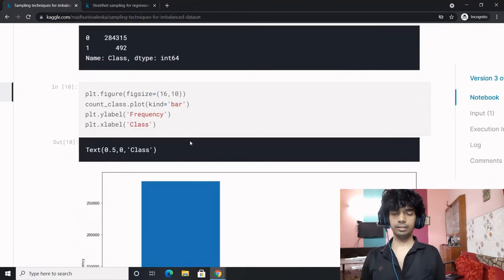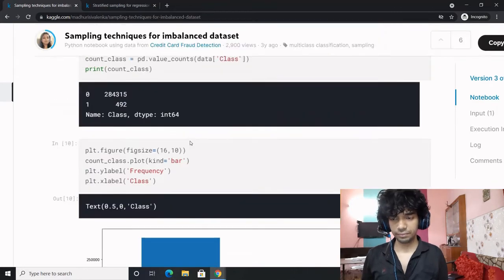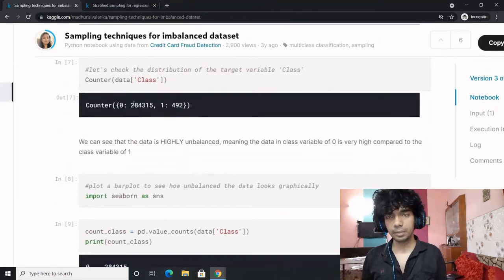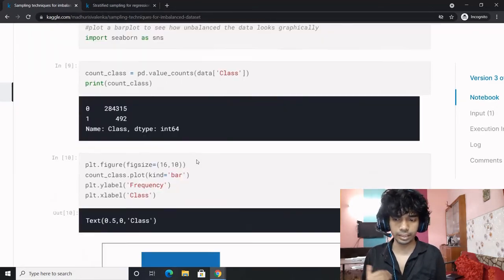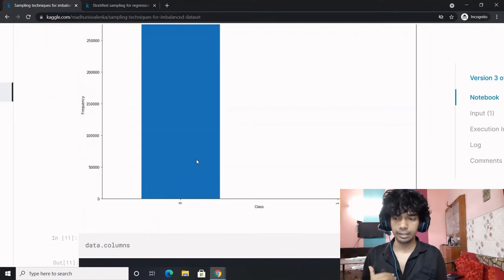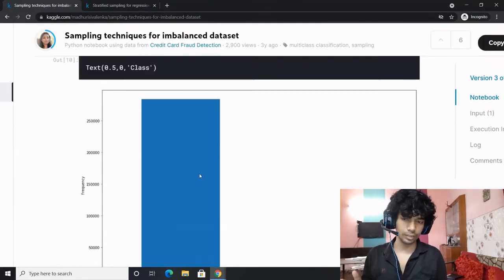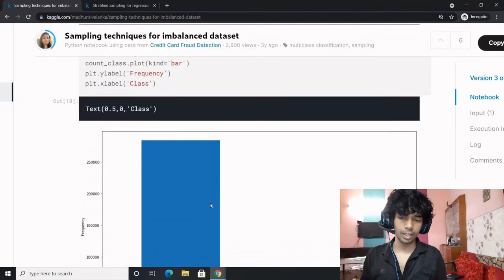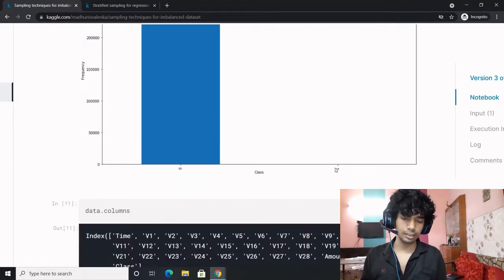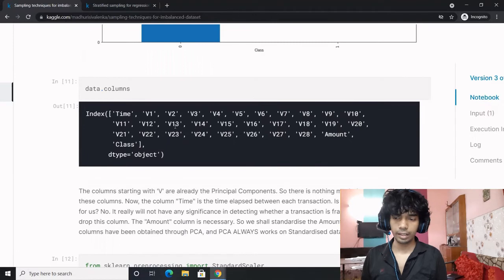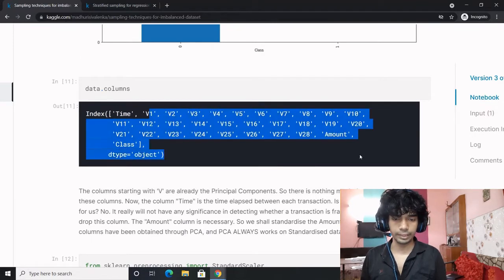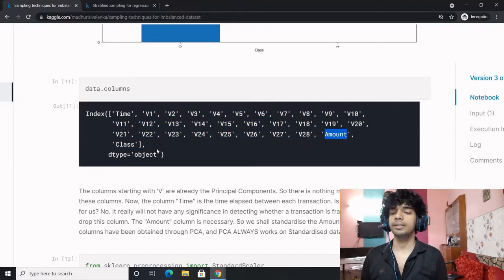Even if the disparity is not comprehensible, we extend it with the help of a visualization diagram, wherein you can see that class 0 is a huge bar plot, whereas class 1 is quite negligible. These are the different columns we have: the time column, V1 to V28, the amount column, and the class column.